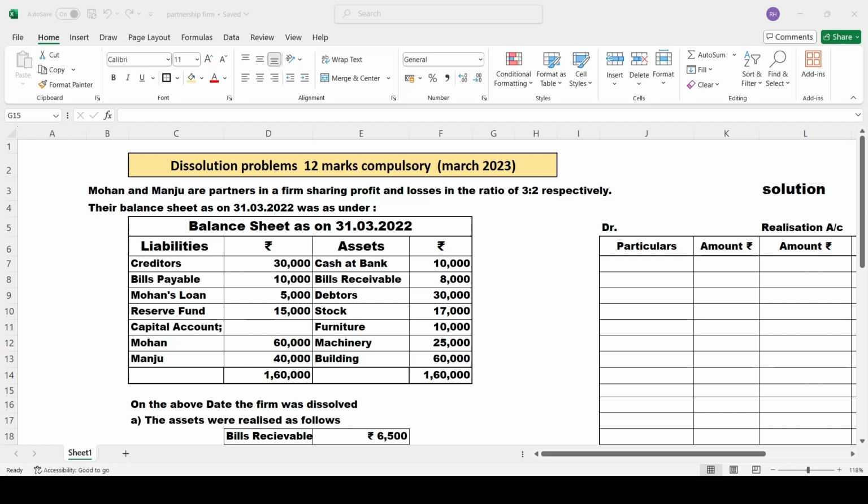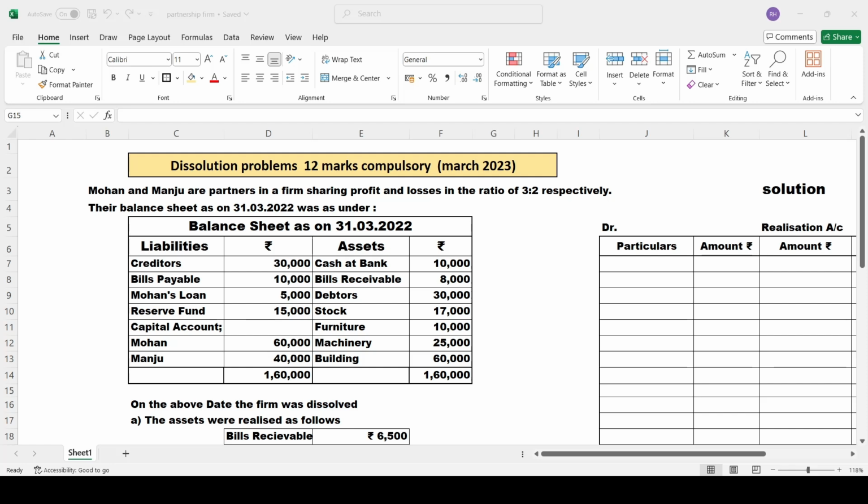What is this realization account? See, the realization account is a type of account which is prepared to realize all your assets and to pay all your liabilities. Realize is nothing but to sell. Sell all your assets, pay all your liabilities, and the balance will be distributed among the partners in their profit sharing ratio.